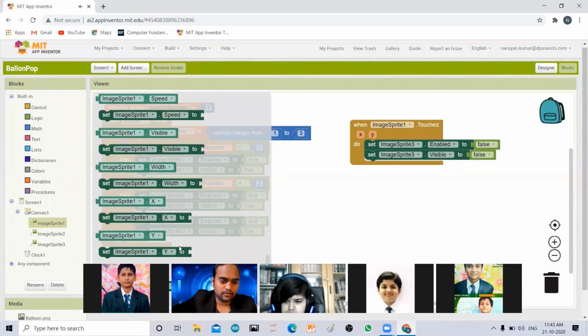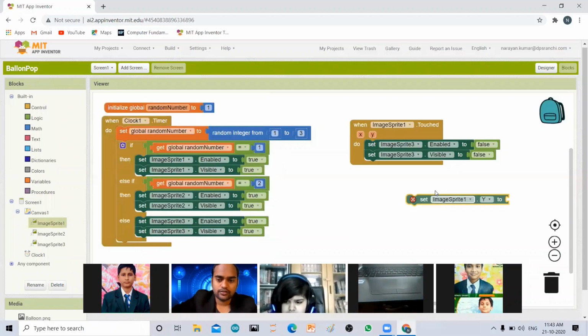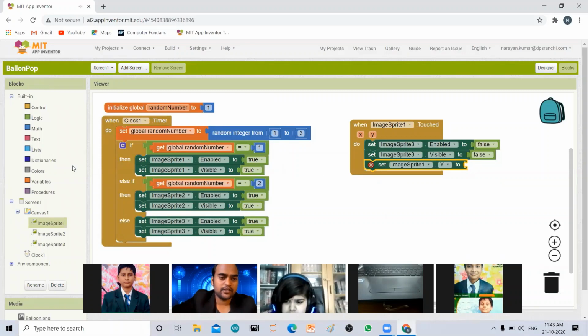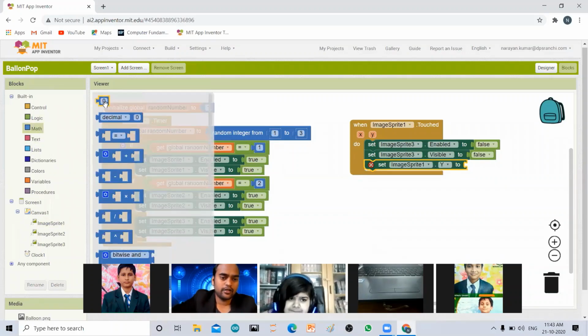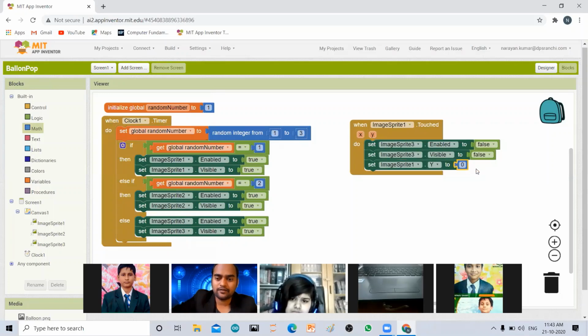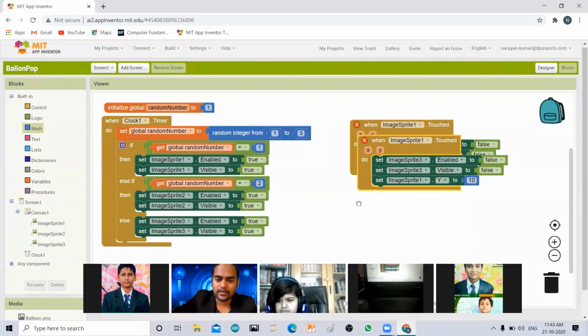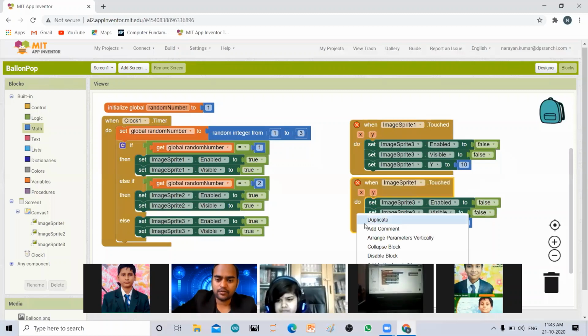Image as sprite one, set y2. Okay, set y2. We will give it a number. So we will go here, and image of sprite, it was started from 10. So I will send back to this place. Okay, and quickly I'm doing the same with all the remaining three, because we have three balloons.